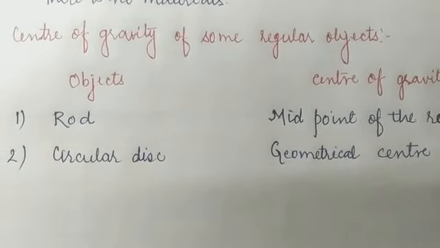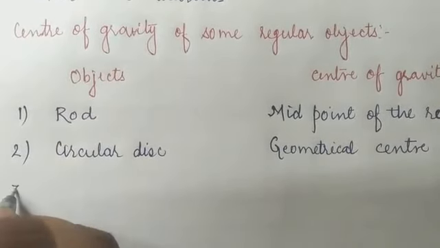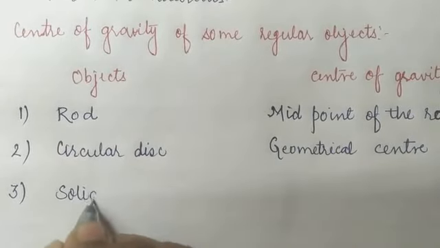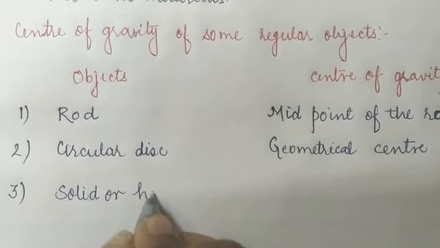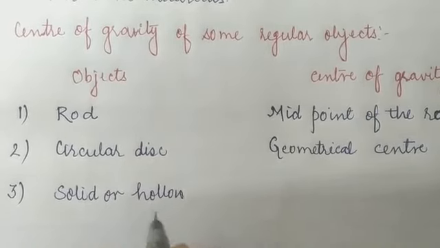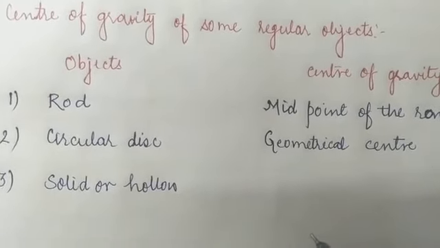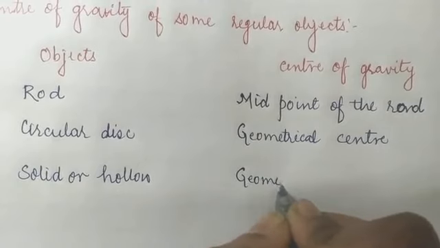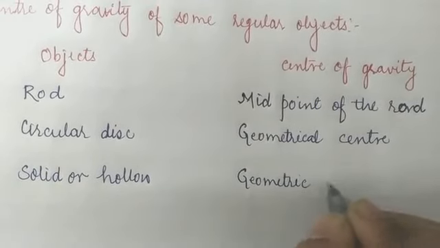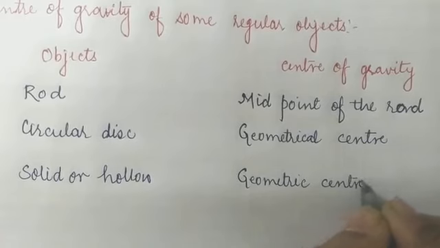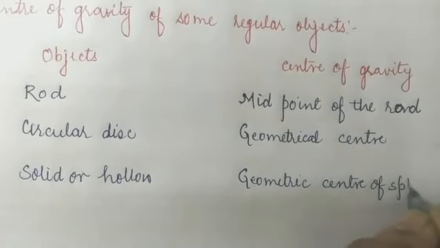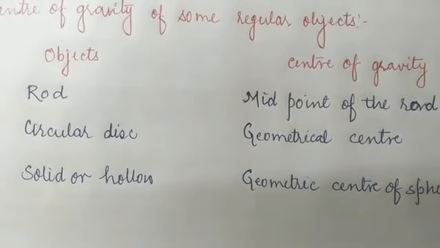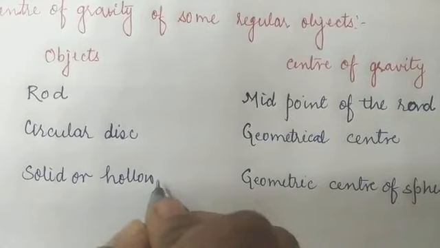In order to find the center of gravity of a solid or hollow sphere, if we are holding a solid or a hollow sphere, in this condition the center of gravity will be at the geometrical center of the sphere. Whatever the geometric center of the sphere is will be the center of gravity for that particular hollow or solid sphere. Okay students, so solid or hollow sphere.